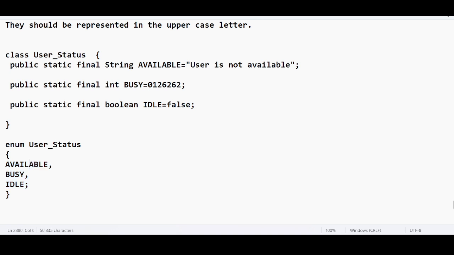You will have access directly to available, busy, idle. This is very much meaningful. Instead of accessing idle, which is going to store some kind of value, it can be a meaningless value. Instead of accessing busy, which is going to store some value, could be meaningless, not actually meaningless. Instead of accessing available, it could be a meaningless value. Both are going to give the same meaning. Yes or no? If you directly print available, it makes more sense. If you directly print busy, it makes more sense. If you directly print idle, it makes more sense.